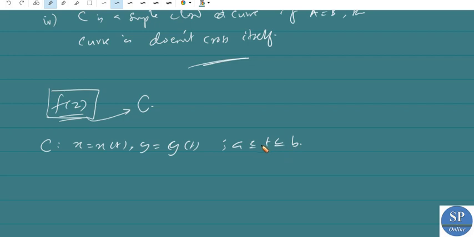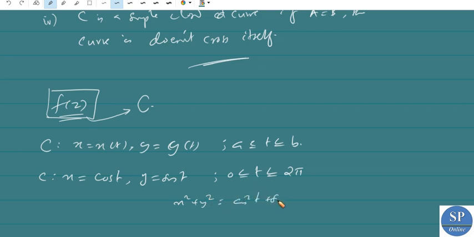For example, consider the curve C where x is equal to cos t, y equal to sin t for 0 less than or equal to t less than or equal to 2 pi. This is actually a circle centered at 0, right? Because x square plus y square is cos square t plus sin square t, which is equal to 1. So x square plus y square equal to 1 is the unit circle, but with t between 0 and 2 pi, that means this is a closed unit circle.